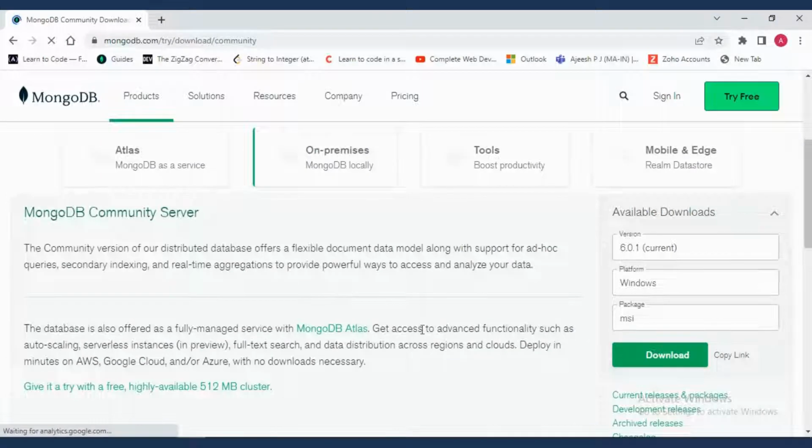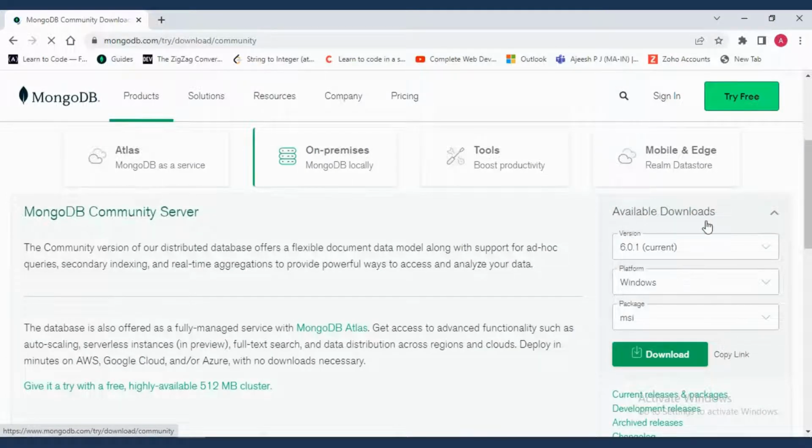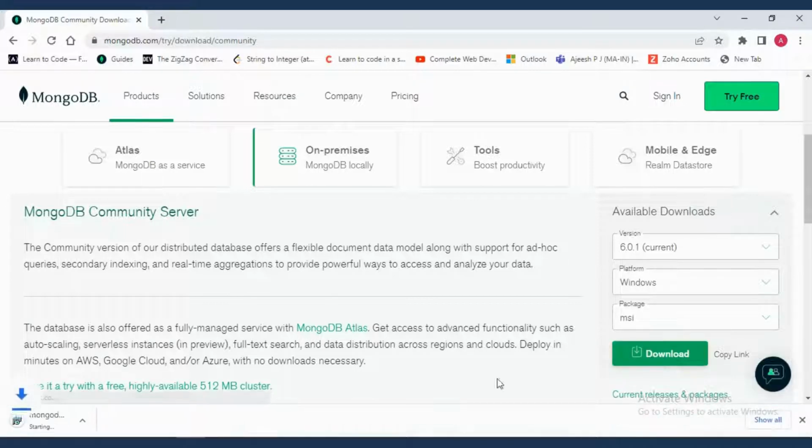Then it automatically redirects from here to available download. Select a version, which now this current version is 6, and platform Windows, and we select here two options. We select the MSI, Microsoft Software Installer. Click on the download. Now download is started. Let's be back when the download is completed.